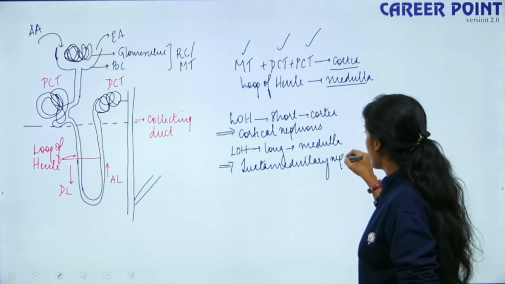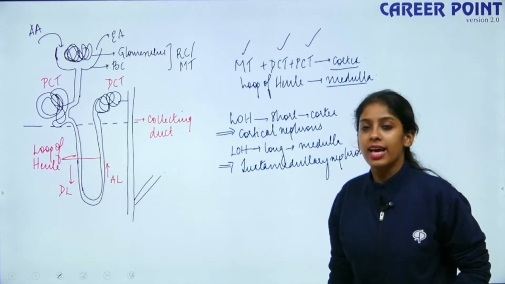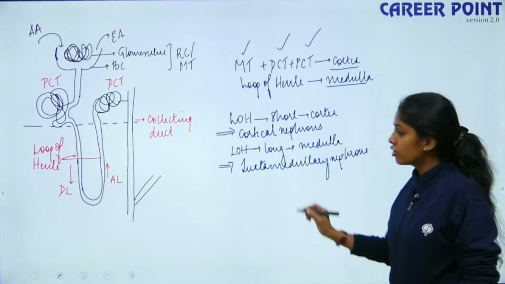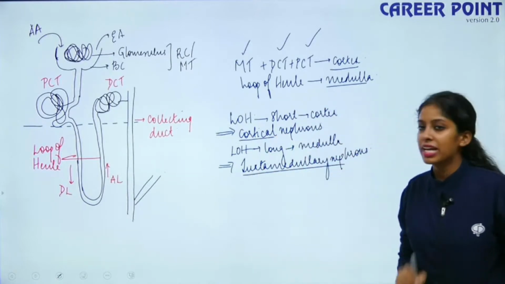Okay, so we have very few juxtamedullary nephrons. Is this clear? So you all understood what is cortical nephron and what is juxtamedullary nephron?